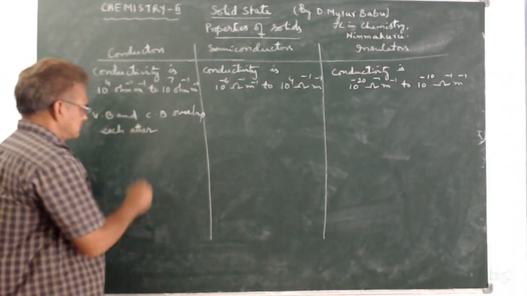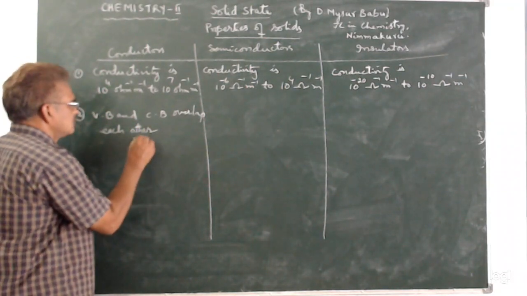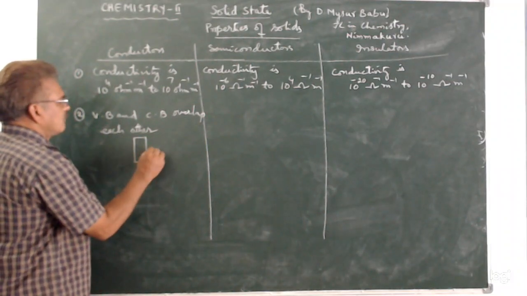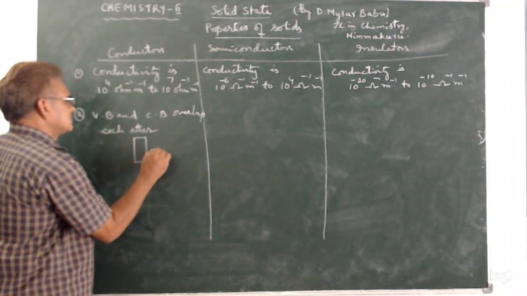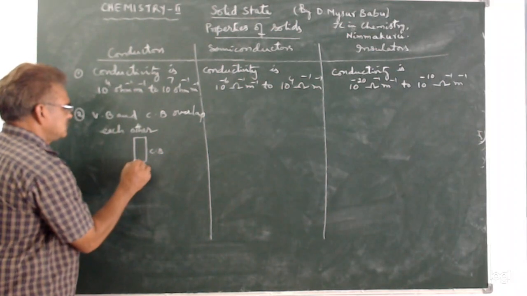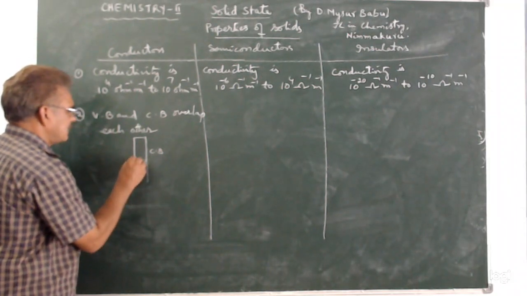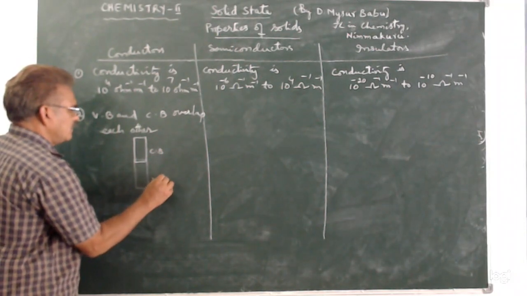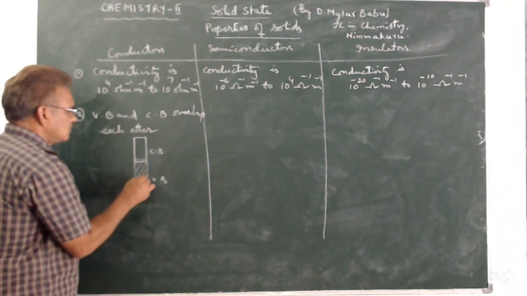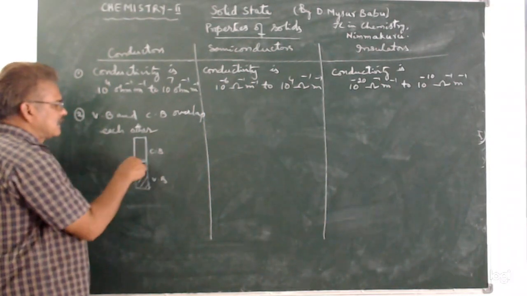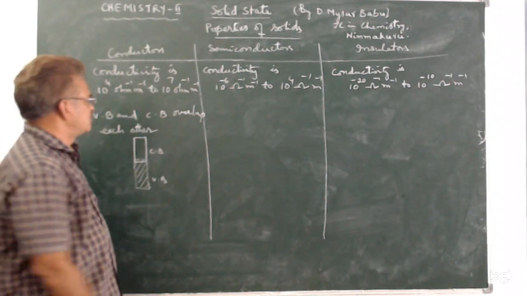Okay, that means say this is conduction band. Say this is valence band. VB means valence band. So these valence band and conduction band overlap with each other.